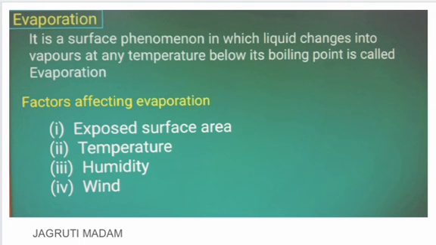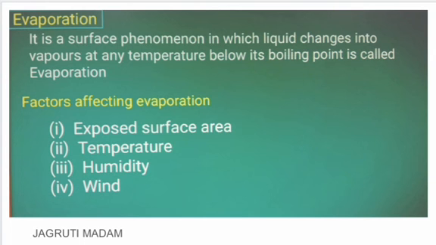So if there is more humidity, the temperature of the surrounding is going to be less, and we have just discussed that the more the temperature, the more will be the evaporation. But over here, due to more humidity, the temperature is going to be less, and if less temperature, then the evaporation rate will be slower. So only for humidity it is inverse, that is, more humidity, less will be the rate of evaporation.